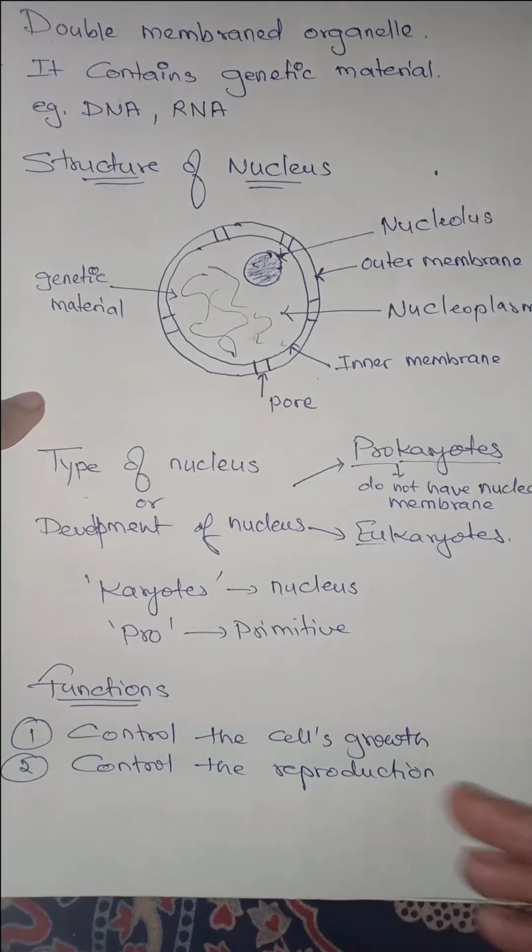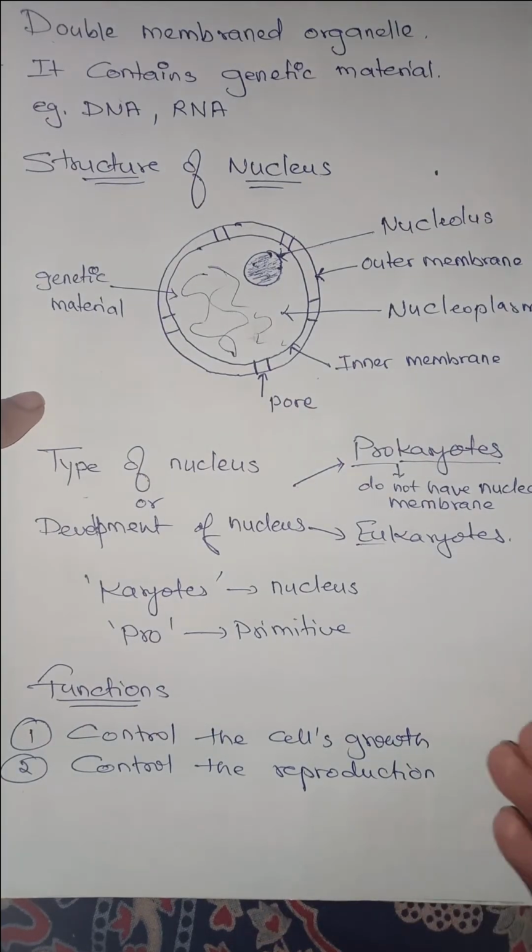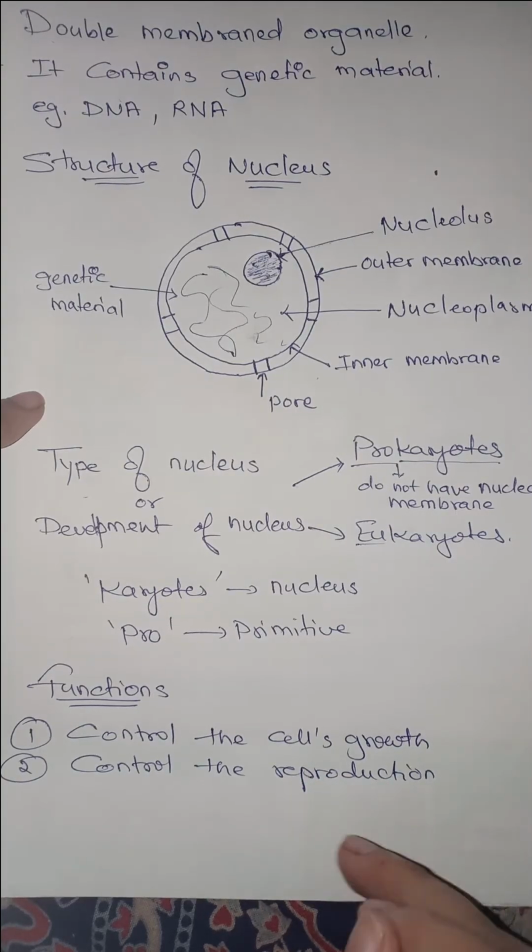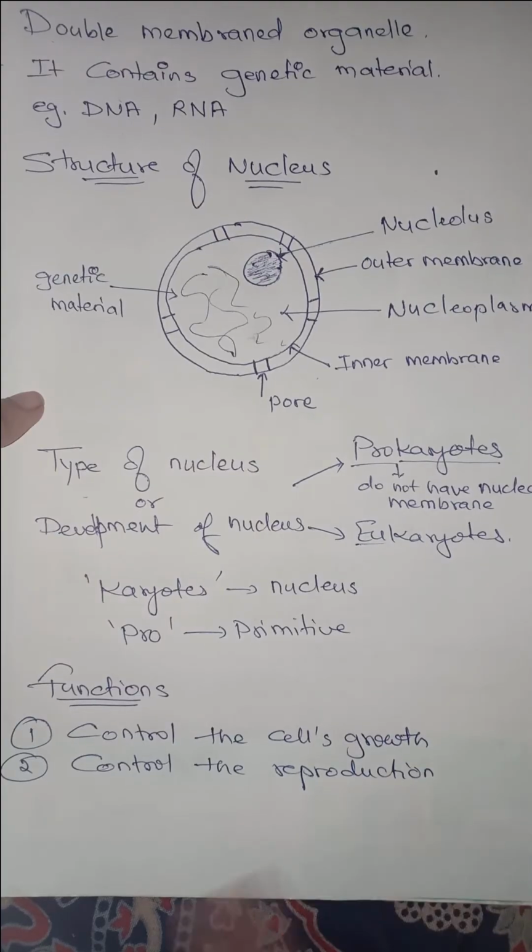Whenever there is reproduction, there is a formation of cells, so each cell should have enough DNA. So cell division and reproduction are related to the nucleus.